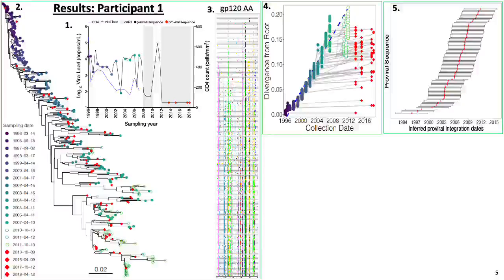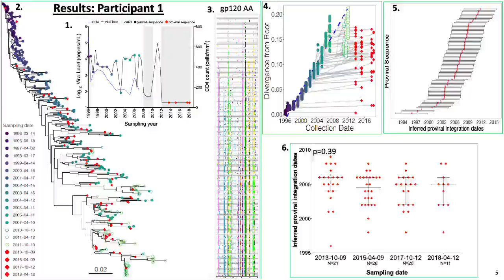In Figure 5, we show these estimated integration dates along with the confidence intervals. You can clearly see how these span a wide age range, though most proviruses date to the chronic phase of infection, with fewer dating to the early phase of infection as well.